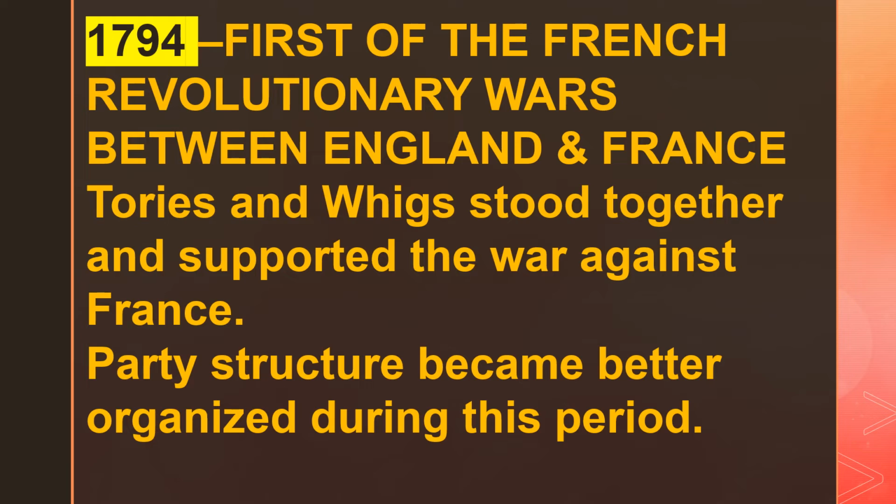Okay, so in 1794, the first of the French Revolutionary Wars between England and France took place, and England won these naval battles. And during this period, what happened to the political parties? Well, the party structure became better organized during this period.